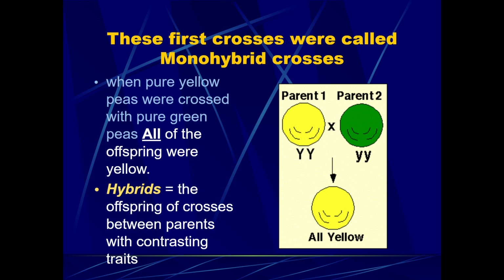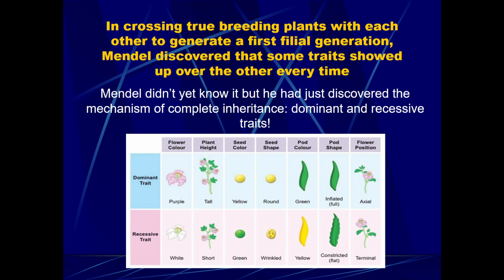Because you're looking at just one trait to do this cross. Another example of a monohybrid cross, like the one we just looked at, is when you cross pure yellow peas, or plants that produce pure yellow peas, with plants that produce pure green peas. He noticed, very similarly to the purple and white flowers, that all offspring were of one type, they were all yellow. But he would still consider these offspring in the first filial generation hybrids because they're the offspring of crosses between parents with contrasting traits.